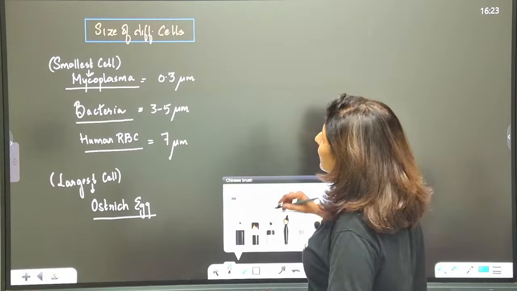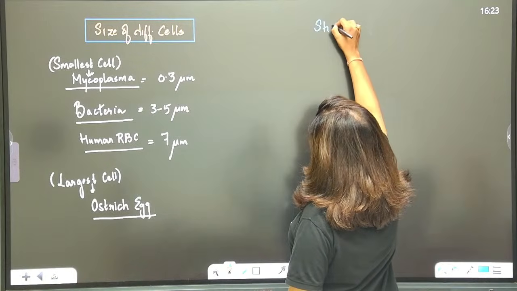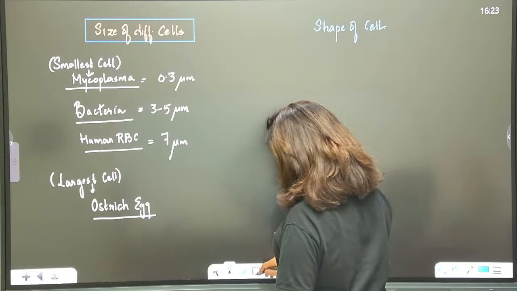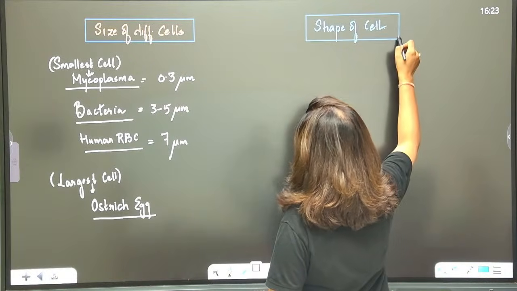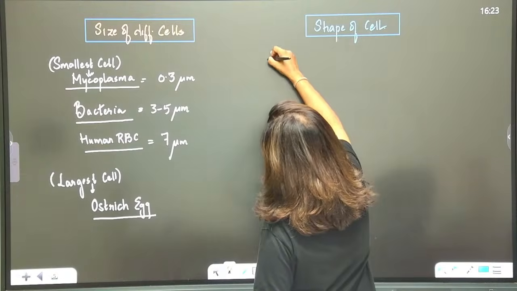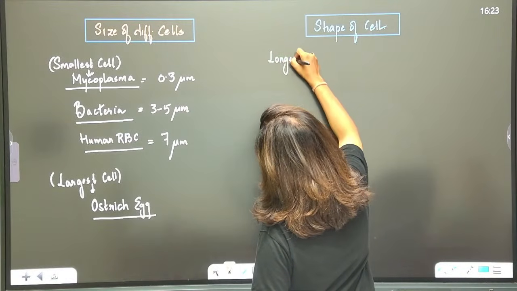Noted? Then coming on to different shapes. See, the shape of the cell is dependent on the function it has to perform. For example, the longest cell is your nerve cell.